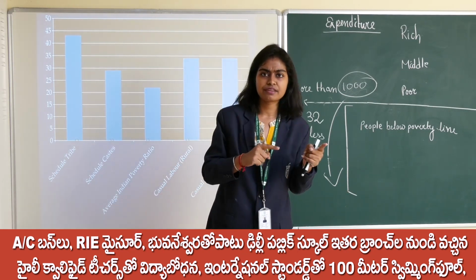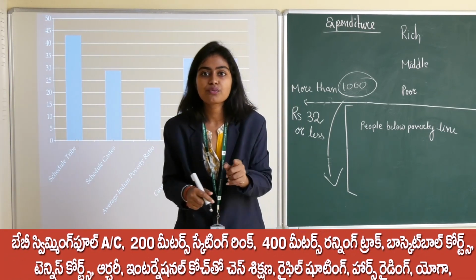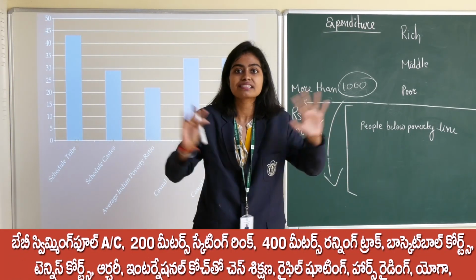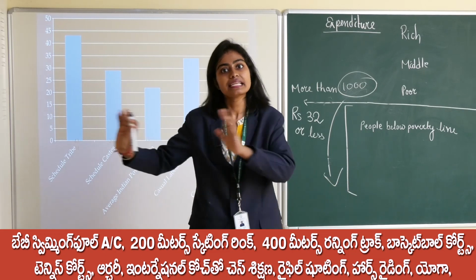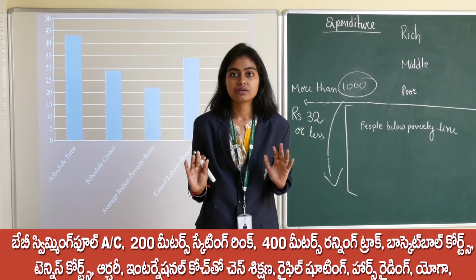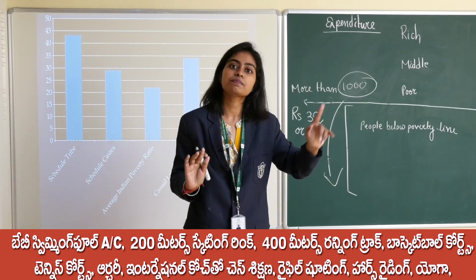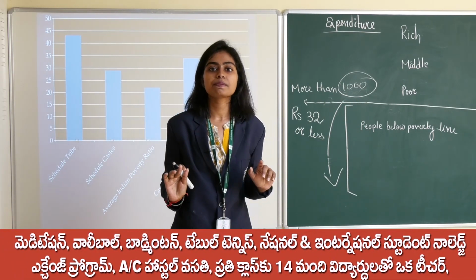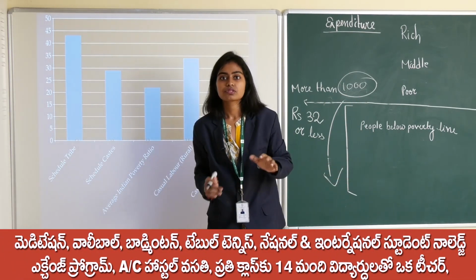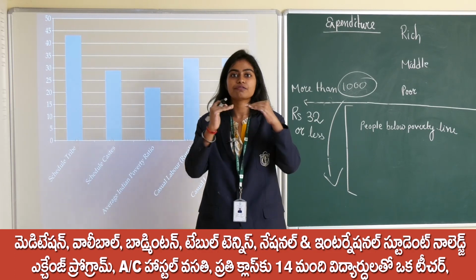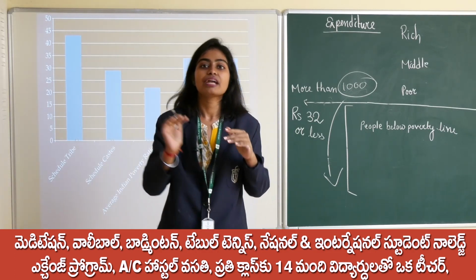And let me give you another example. In the US, having a car is not a symbol of richness, but in India it is a symbol of richness. Even poor people there have a car. So this is the reason why the poverty line changes with place, and now why with time.